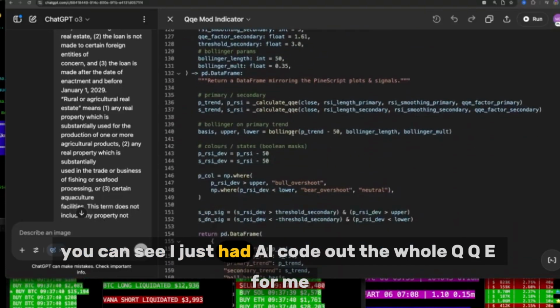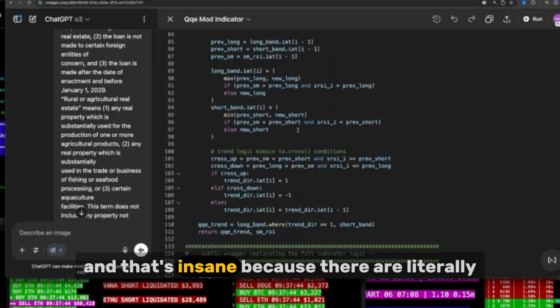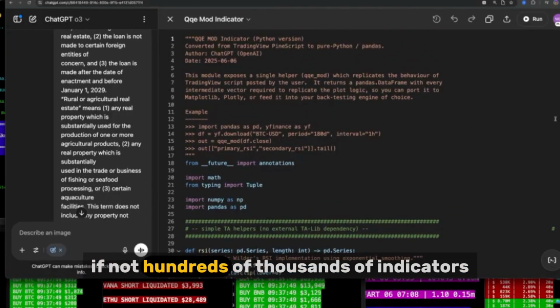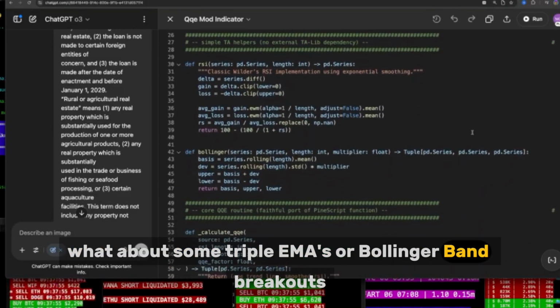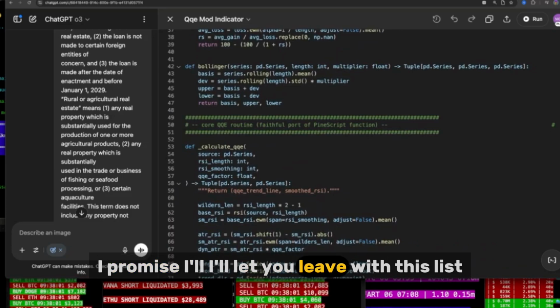You can see I just had AI code out the whole QQE for me. And that's insane, because there are probably tens of thousands, if not hundreds of thousands of indicators. What about some triple EMAs or Bollinger Band breakouts? I have a list of these ideas. I promise I'll let you leave with this list.